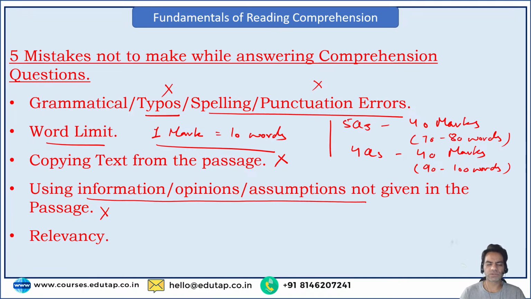Then the passage also talked about the high rate of inflation and the debt ceiling that America is about to reach, right? So let's say the passage was all about that, and there was a question: what are the underlying reasons of high rates of inflation in the world, right? If there was nothing mentioned about the Ukraine-Russia war in the passage, but you feel that okay, this is another reason for inflation in the world and I should put it there, and if you do put it there, it would be wrong. So any information that is not given in the passage, that cannot be inferred from the passage, should not be included in your answers.